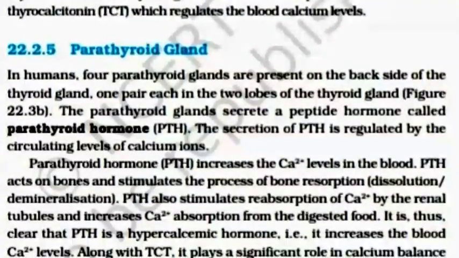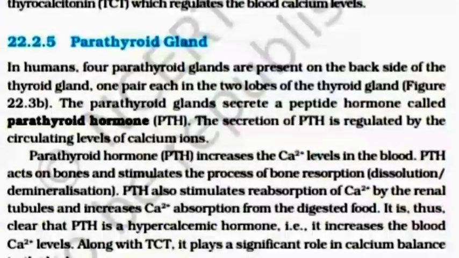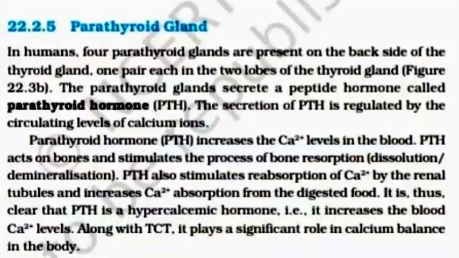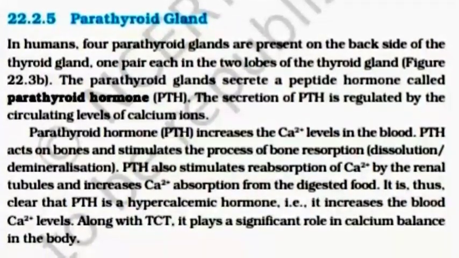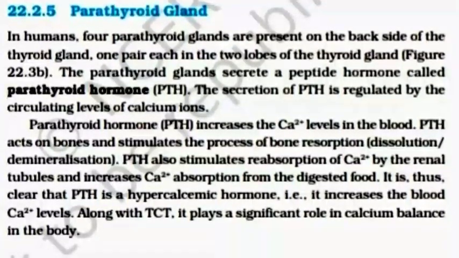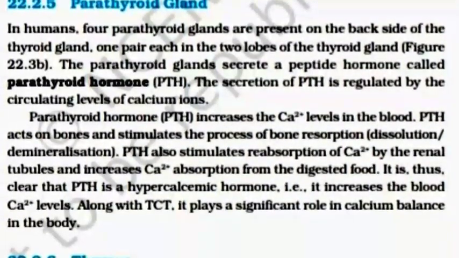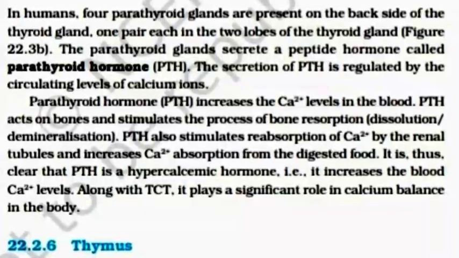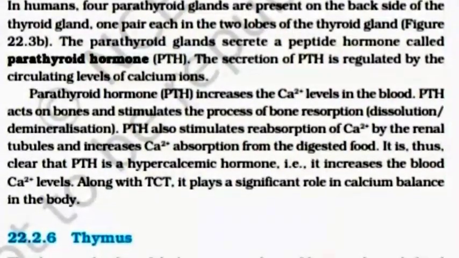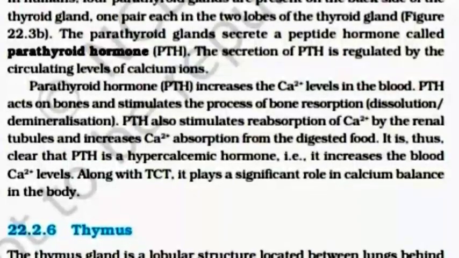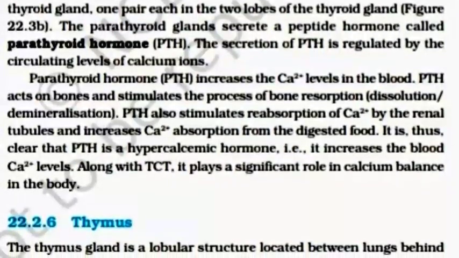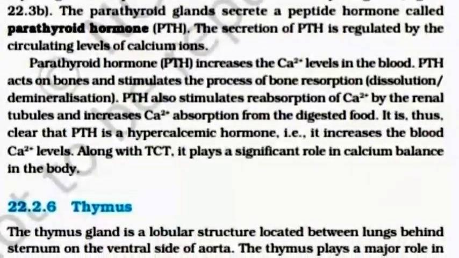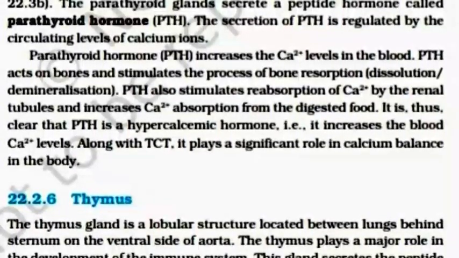Parathyroid hormone increases the calcium level in the blood. PTH acts on bones and stimulates the process of bone dissolution or demineralization. PTH also stimulates reabsorption of calcium ion by the renal tubules and increases the calcium ion absorption from the digested food. It is thus clear that PTH is a hypercalcemic hormone, that is, it increases the blood calcium level. Along with TCT, it plays a significant role in calcium balance in the body.